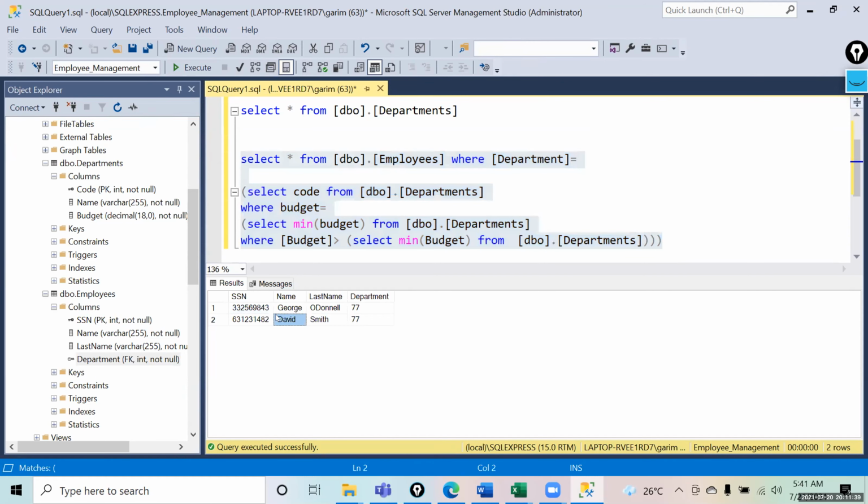These are the two employees from there. This is how you will be able to find those employees. If you want to pick only the employee names, you can just say the names.